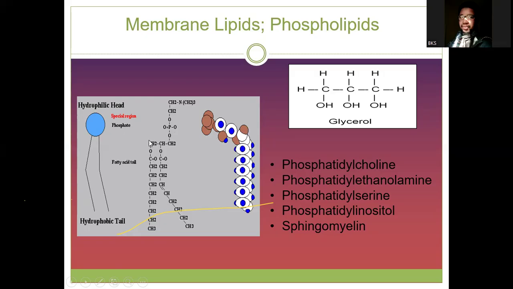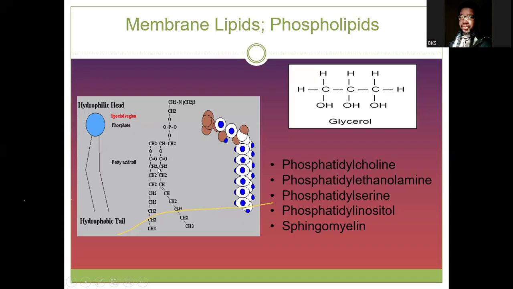So you can see the glycerol here. Can you see it? Yes, this is the glycerol. So the other fatty acid here is different from the other one. Let's count this one also. 1, 2, 3, 4, 5, 6, 7, 8, 9.